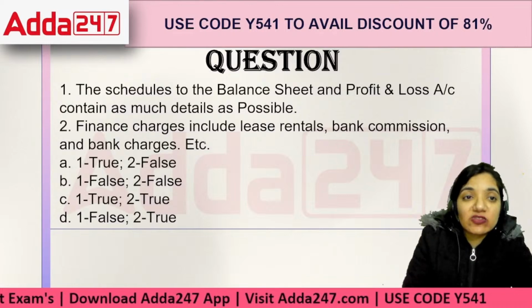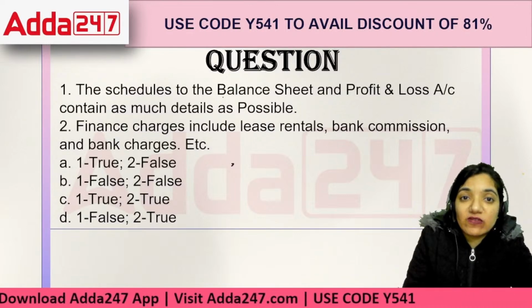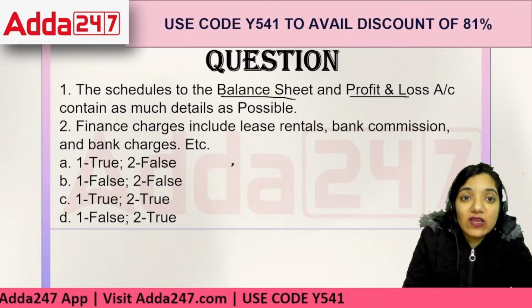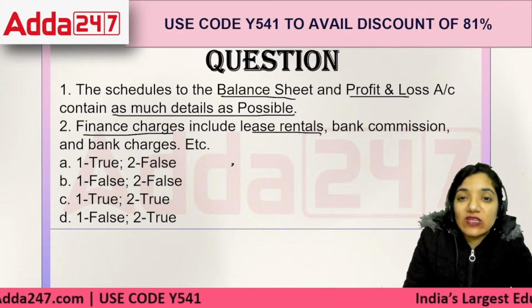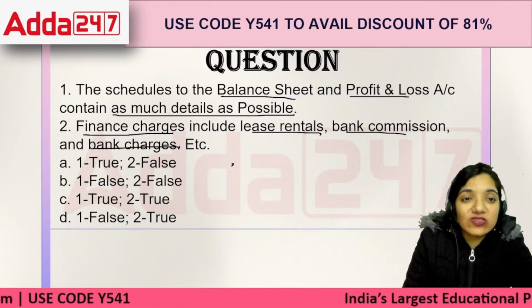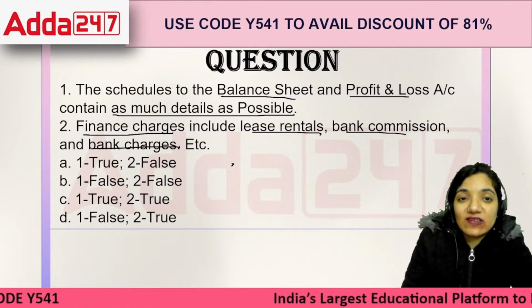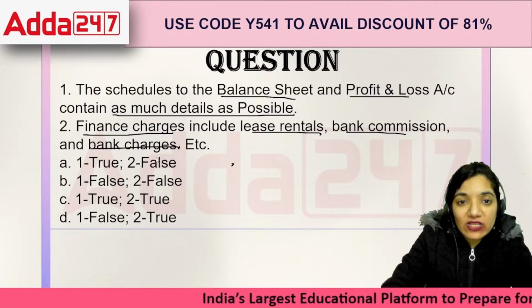Okay, here comes the next question, everyone. This question says the schedules of the balance sheet and the profit and loss account contain as much detail as possible. The financial charges include lease rentals, bank commission, bank charges, etc. See, this is a point which is based upon financial management.